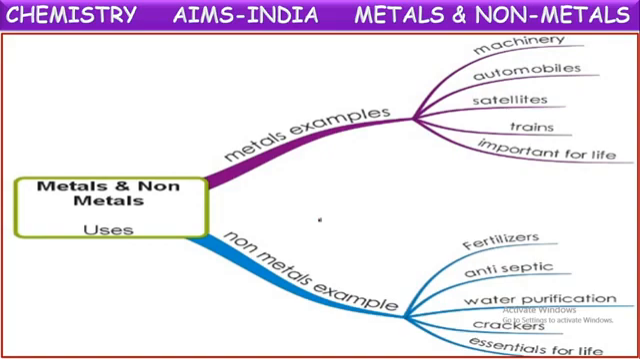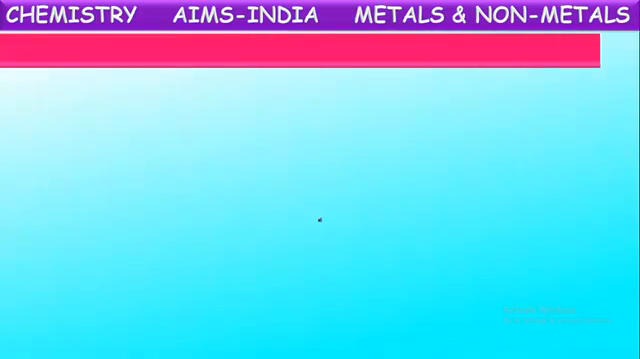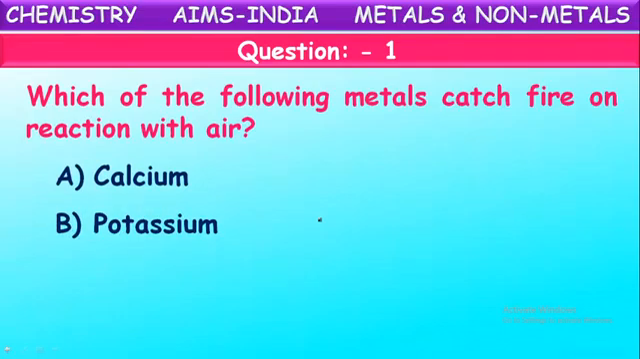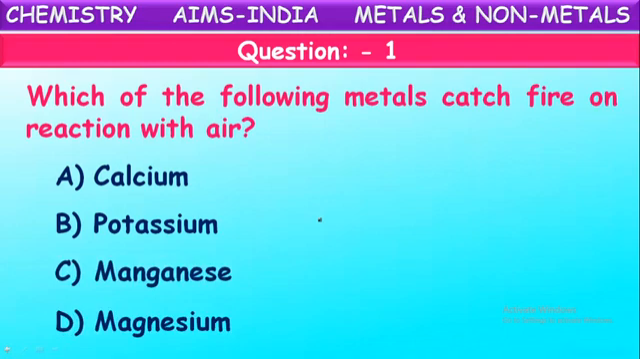So based upon these concepts, we are going to have the assessment. Be ready, children. Try to answer the questions. Which of the following metals catch fire on reaction with air? Calcium, potassium, manganese, magnesium. Which metal can catch fire on reaction with air?